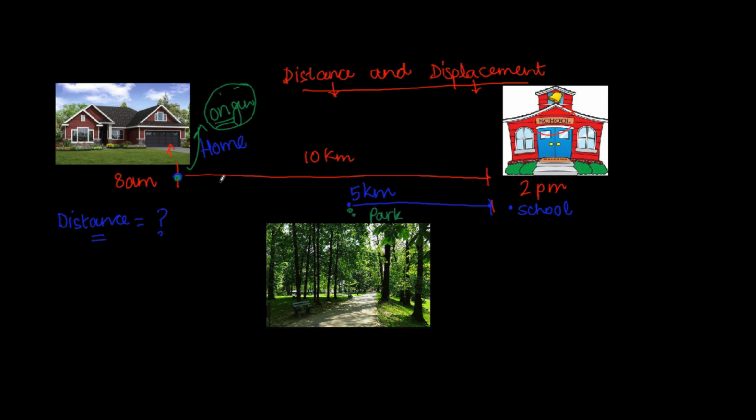So like I mentioned, distance is basically the total amount traveled by an object or a person. So what is the total amount of travel that you did? So you traveled 10 kilometers, which is the distance from your home to your school, plus you traveled another 5 kilometers, which is the distance from your school to the park. So the total distance that you traveled is actually 15 kilometers. So we say that the distance traveled by an individual as he moved from his home to the school, and then back from the school to the park is 15 kilometers.